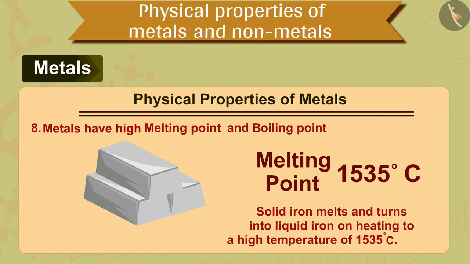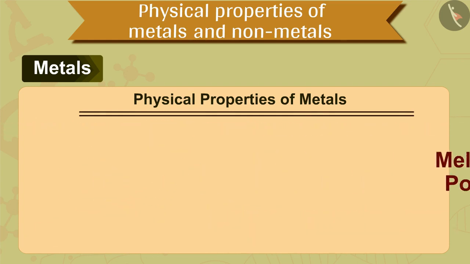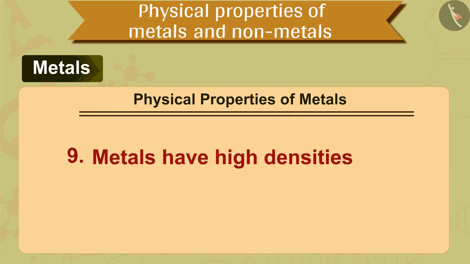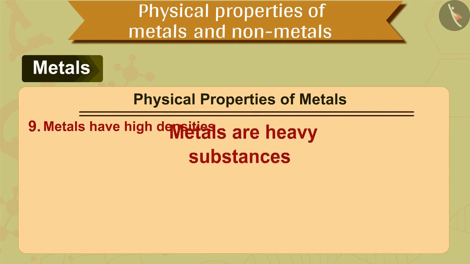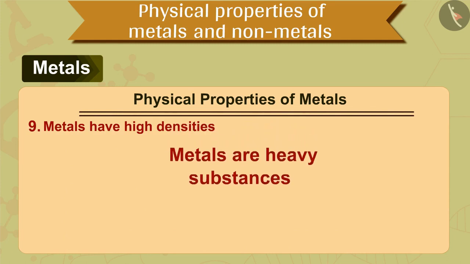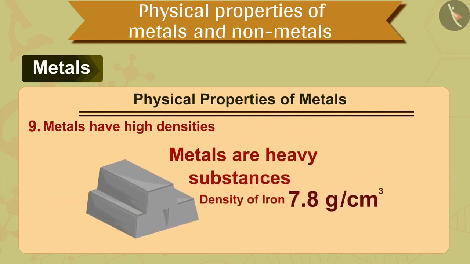of 1535 degrees Celsius. Let's move ahead to the next, ninth property, which is that metals have high densities, except sodium and potassium. It means that these metals are heavy substances. For example, the density of iron is 7.8 grams per centimeter cube, which is quite high.